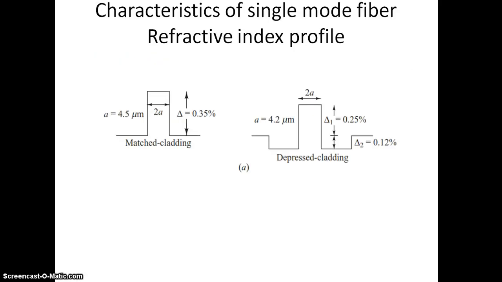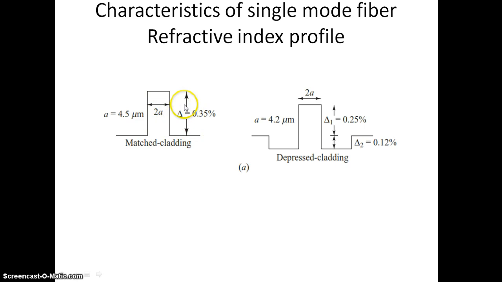And coming to the single mode characteristics of single mode fiber, we are going to discuss the characteristics of single mode fiber. Under this, the first topic is refractive index profile. There are different types of refractive index profile, like matched cladding, where there is 2a. So this is the 2a. Only one step index is there.